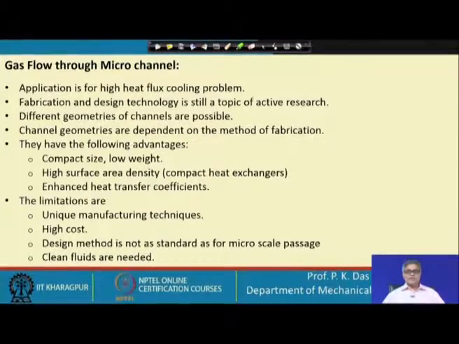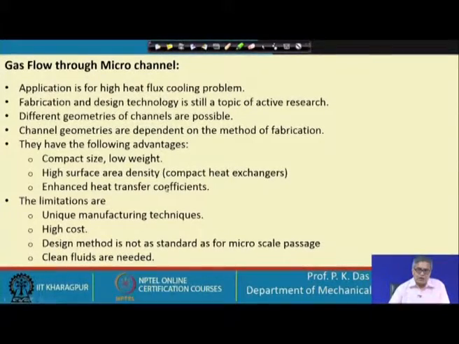There could be circular passages, but there could be passages of other geometry, which are very specific to micro heat exchangers. Channel geometries are dependent on the method of fabrication. They have the following advantages. The micro heat exchangers or microchannel will have the following advantage: compact size, low weight, high surface area density.